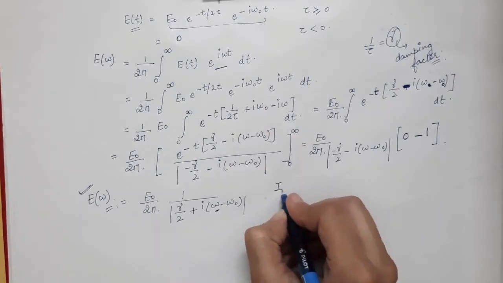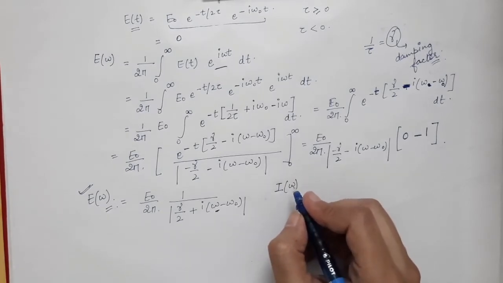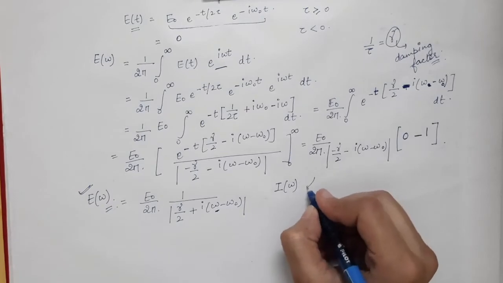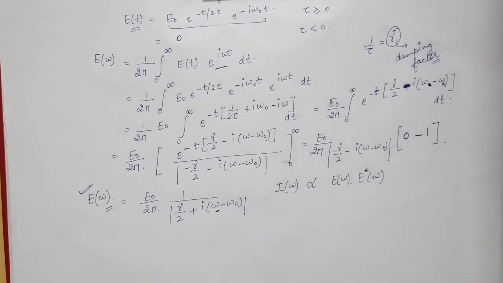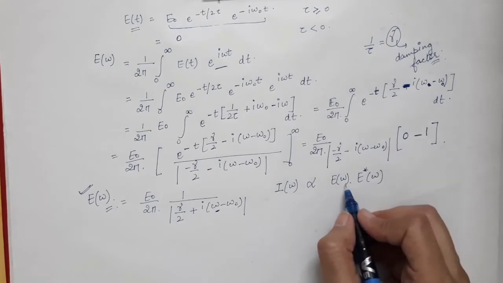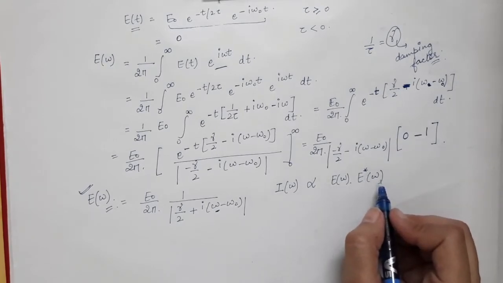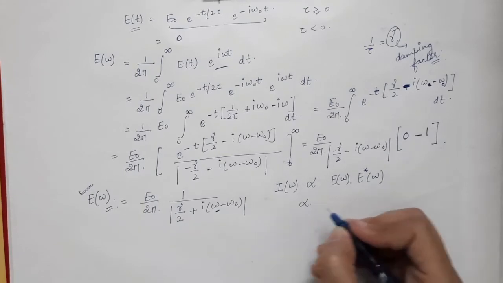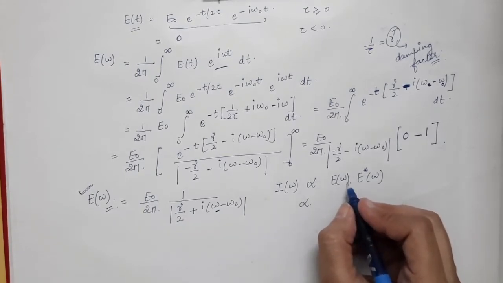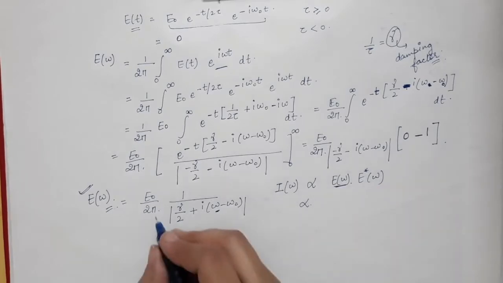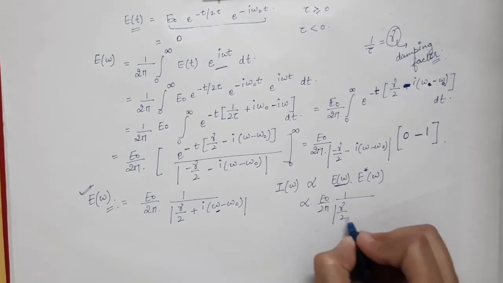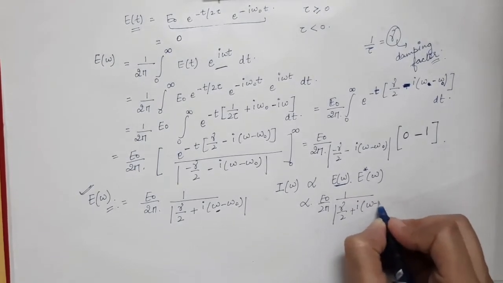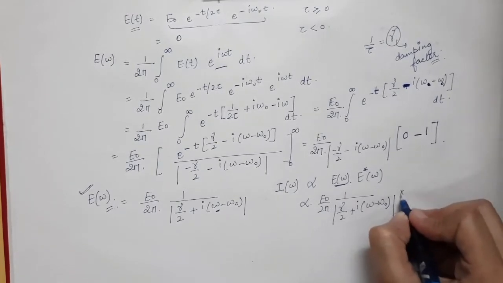So now we will write the intensity. What is the intensity I of omega? This will be directly proportional to E of omega into E star of omega. Intensity is directly proportional to E into E star. So I of omega will be directly proportional to E of omega into the conjugate of E of omega. So what is E of omega? That is E0 by 2 pi into 1 divided by gamma by 2 plus iota omega minus omega 0, into E star of omega.